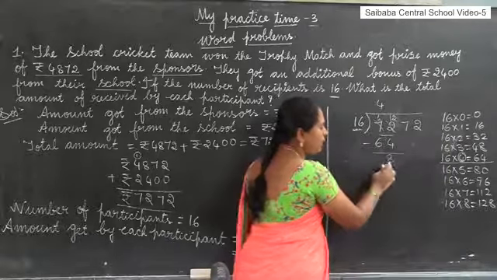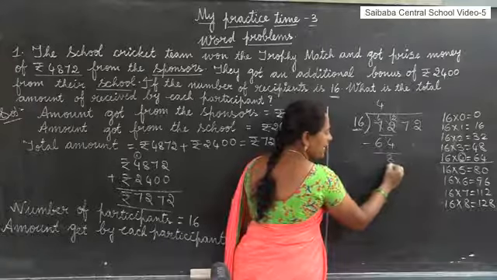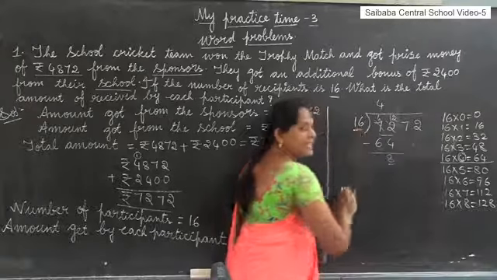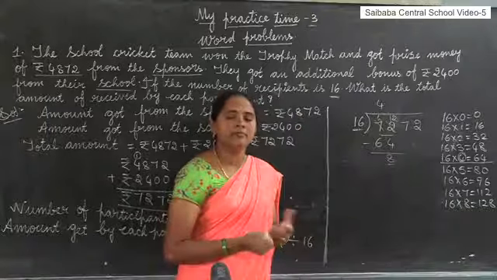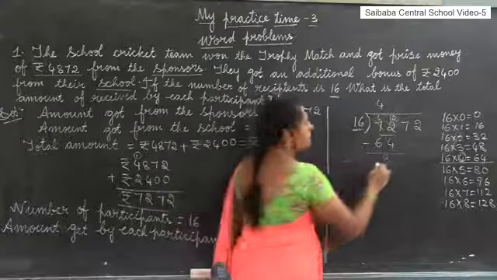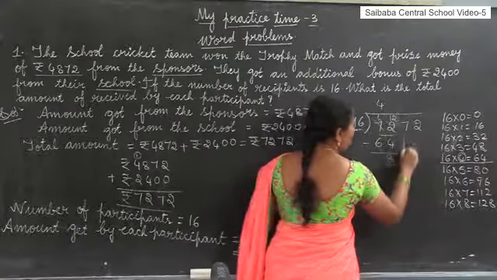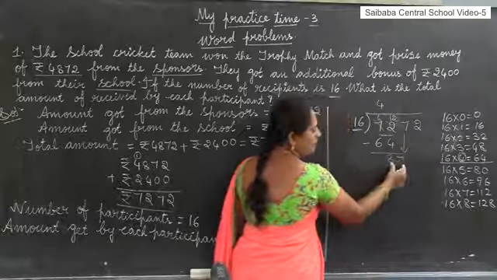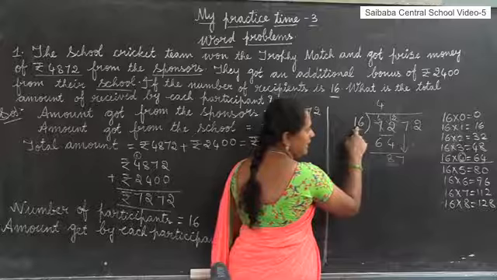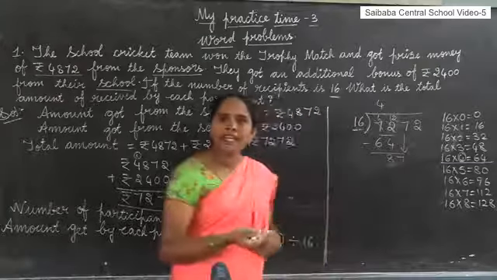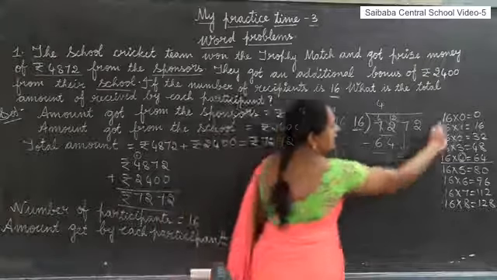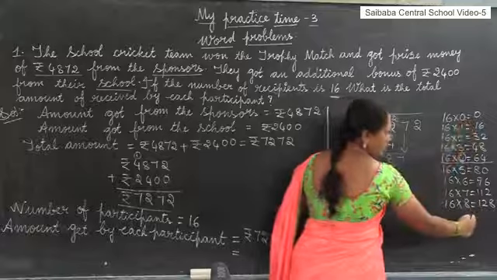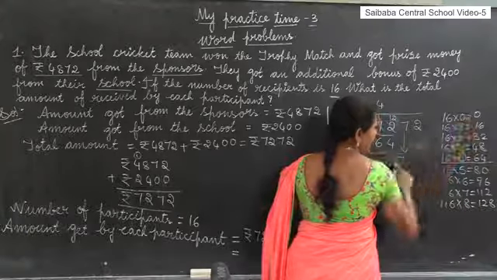And before that 0 there is no other number. So we check, this 8 is less than 16. Less than 16 means can we divide? No, we can't divide. So what do we have to do? Bring down the next number. Now bring down 7. Now what is the number? 87, which is greater than 16. So we can divide. Now check, is 87 in this table? No. Then we have to compare.